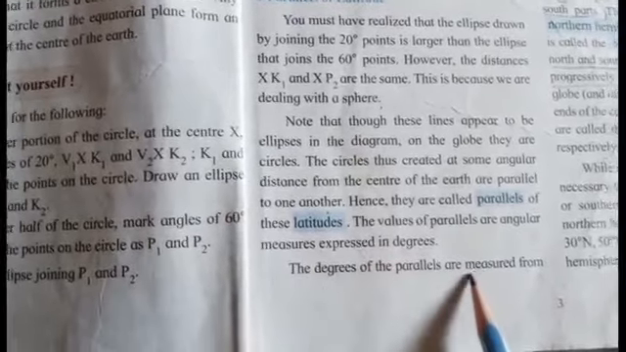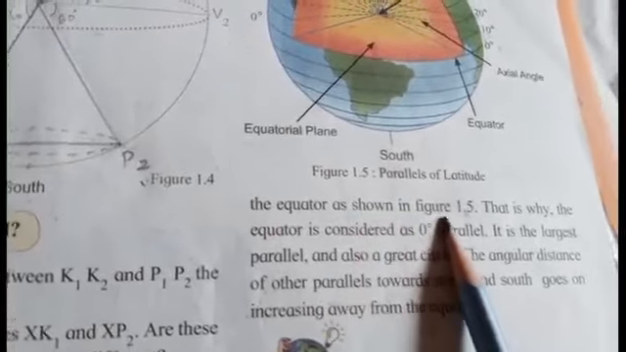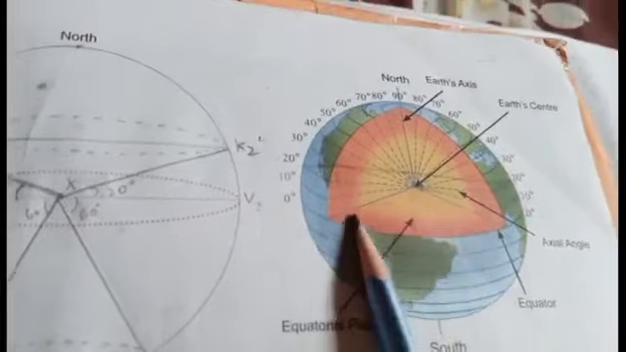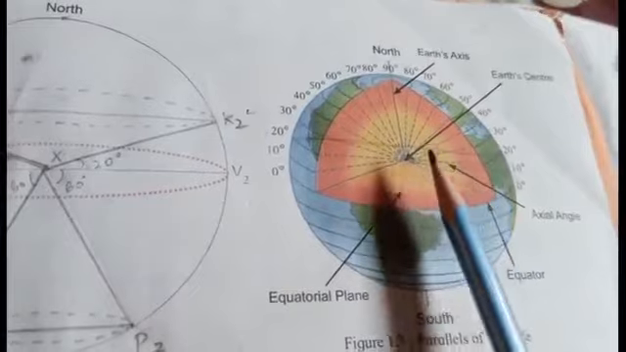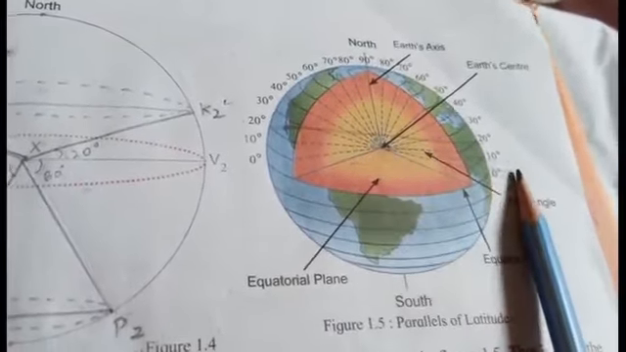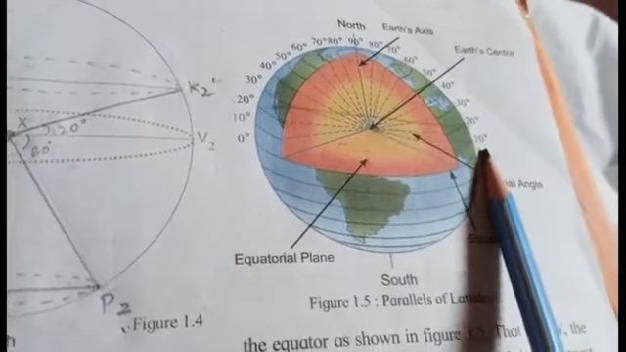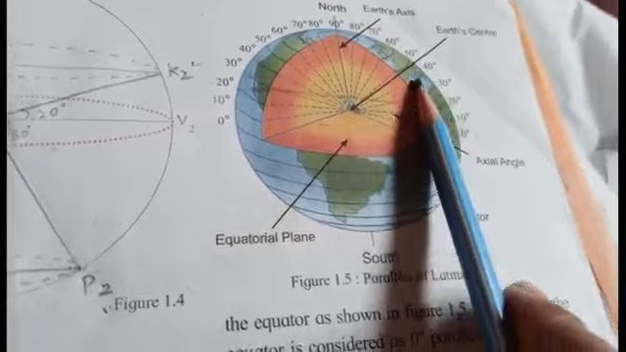The degree of the parallels are measured from the equator as shown in figure 1.5. Now let us see this figure 1.5. As we can see in this figure, the angles are given and all these angles will start from the equator. The equator has a 0 degree angle and all the angles will start from here.